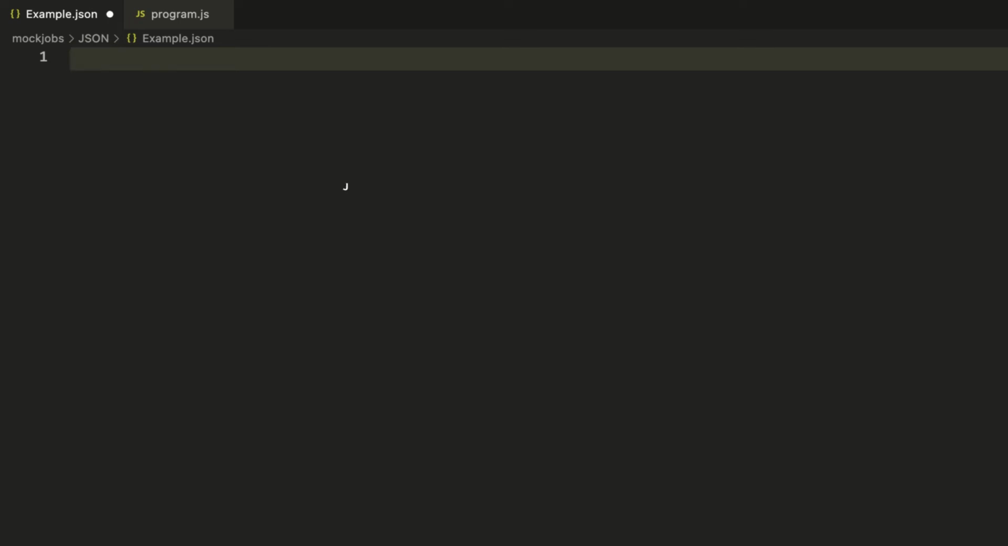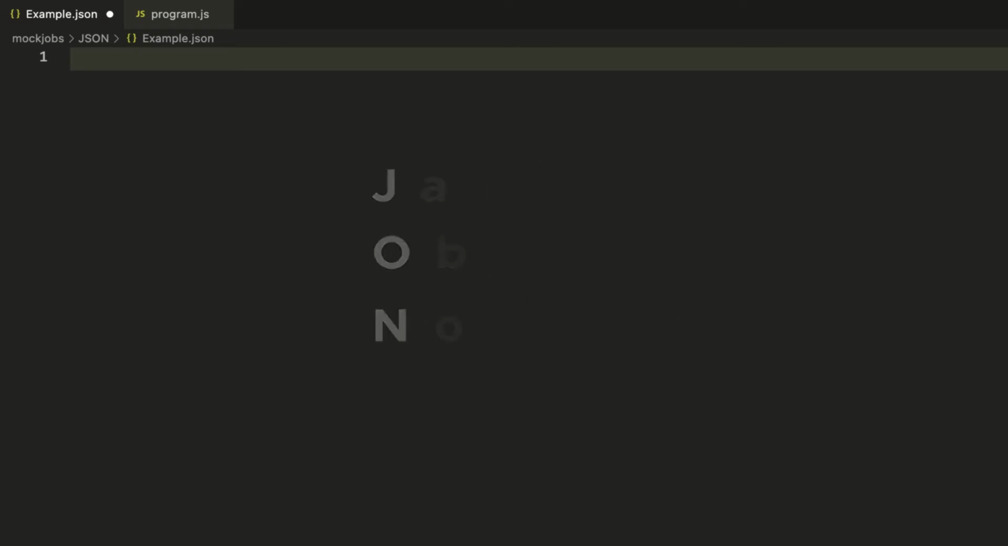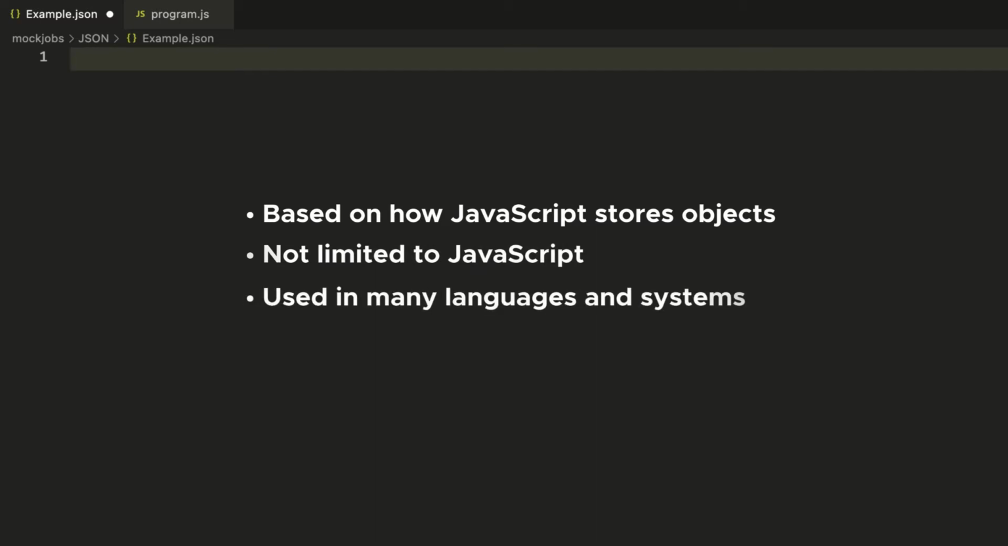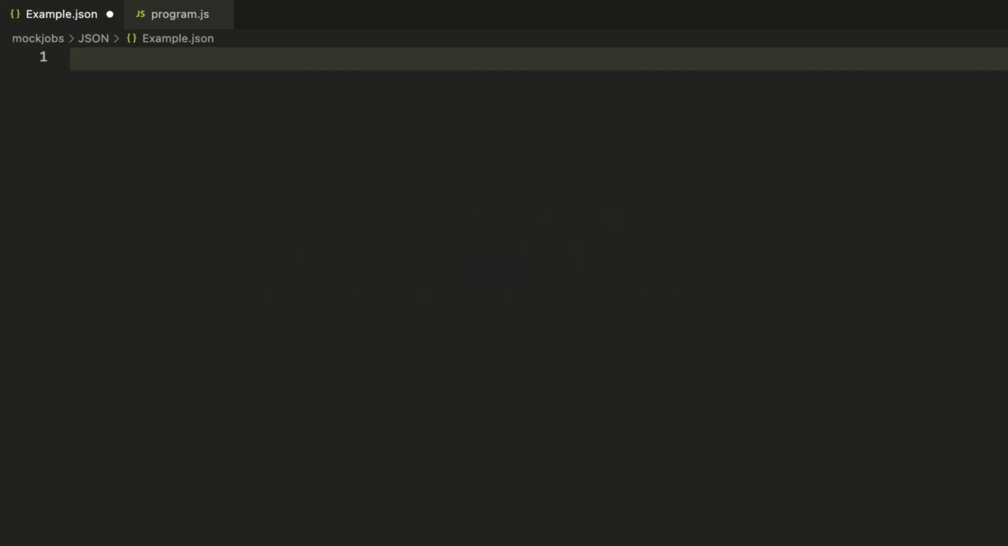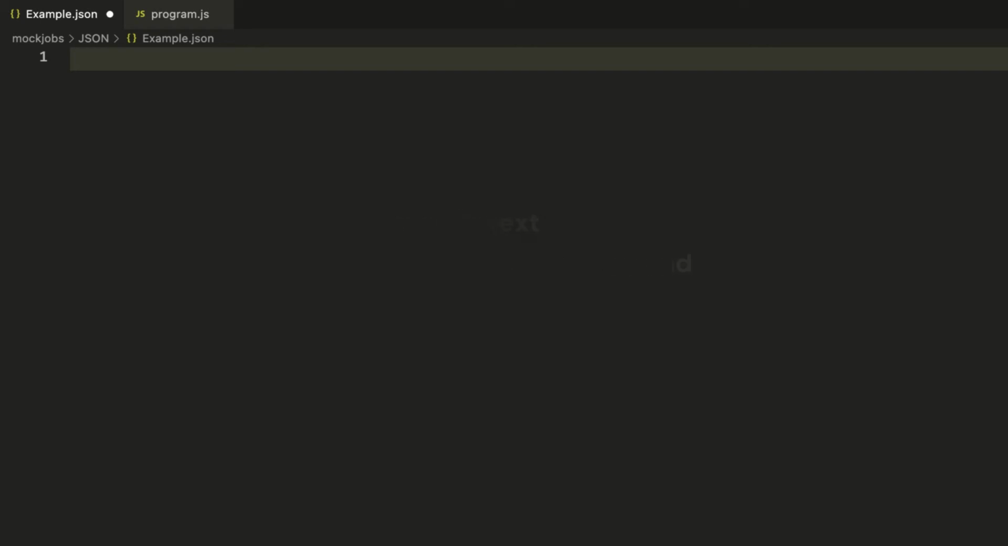The acronym JSON, or JSON, stands for JavaScript Object Notation. JSON is a data interchange format based on how JavaScript stores objects, but it's not limited to JavaScript. It's used in many languages and systems. The format uses plain text, so it's not difficult to understand, if we take it one step at a time.